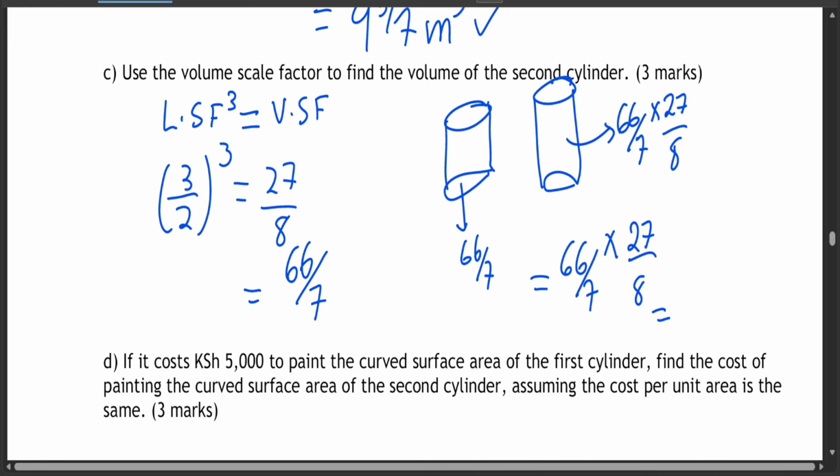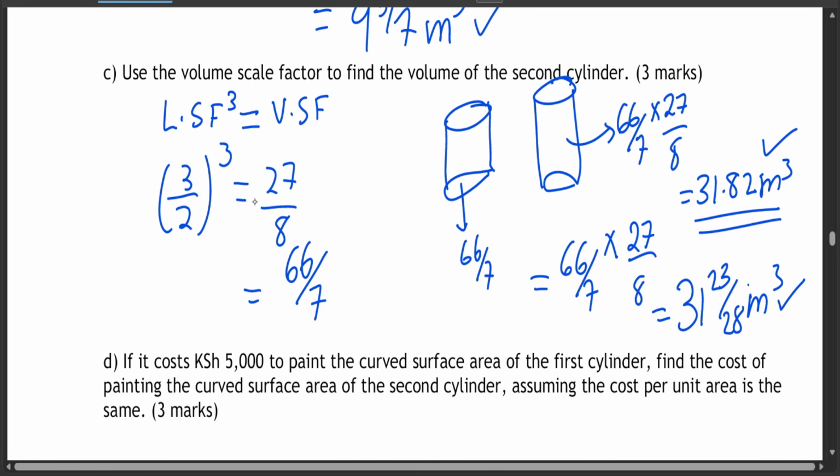Supposed to give us 891/28. Okay, or we can write it as 31.82 cubic meters. You can write either this or this.